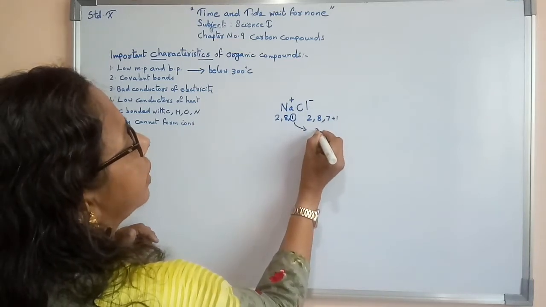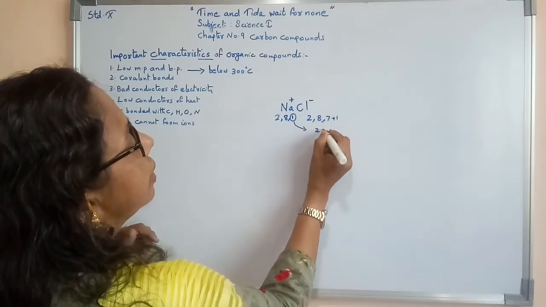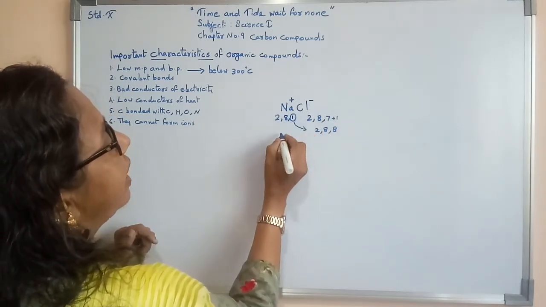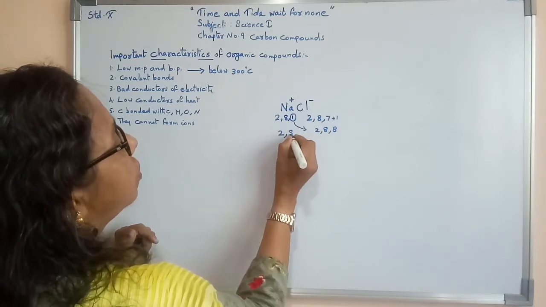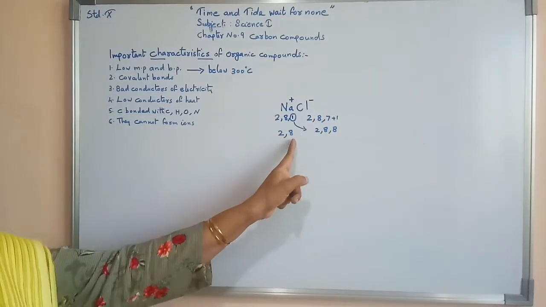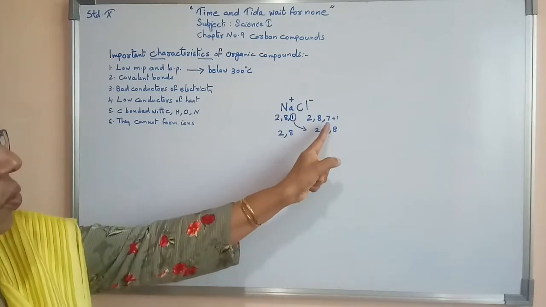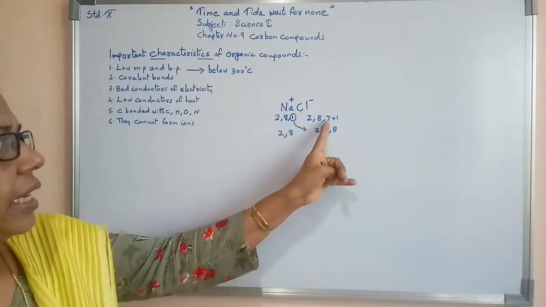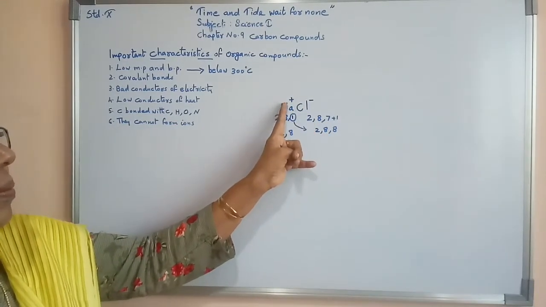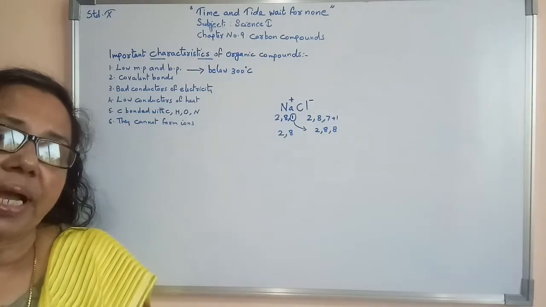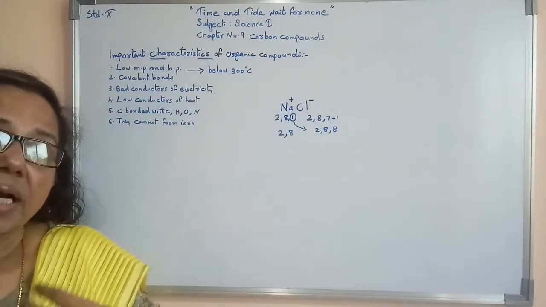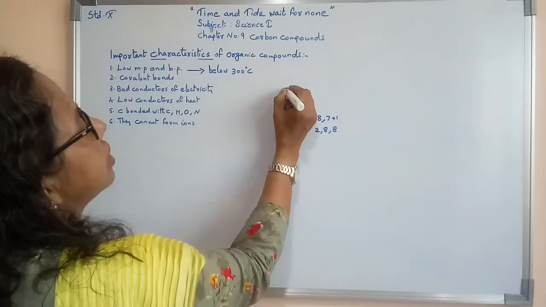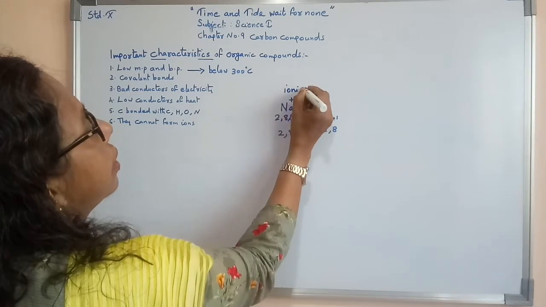Now the chloride ion's electronic configuration will be 2,8,8. By losing one electron, the sodium ion's electronic configuration will be 2,8. This one electron went to the chlorine atom. As a result, it became a one minus ion, and the sodium became a positive ion. So positive ion as well as negative ion formation is possible only with ionic compounds.